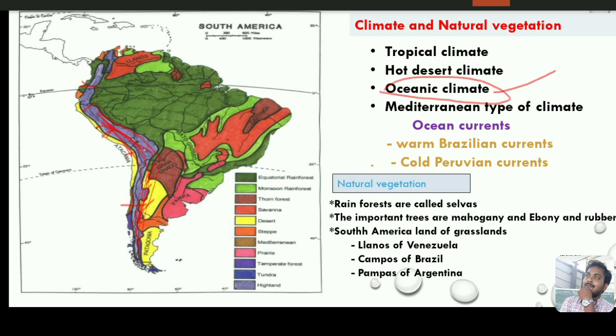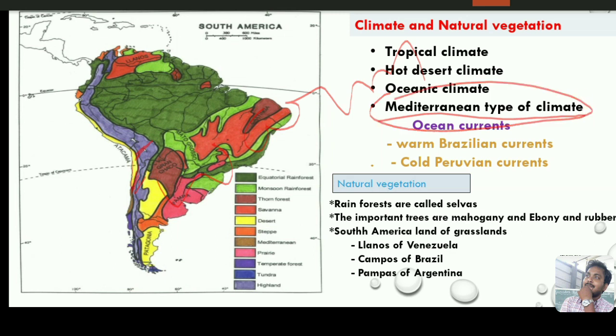Okay, and the next one is the Mediterranean type of climate. In the Mediterranean type of climate, the summers are warm and they experience mild winters. We can see this Mediterranean type of climate in central Chile and also north of Chile. Okay, this is all about the climate of South America.